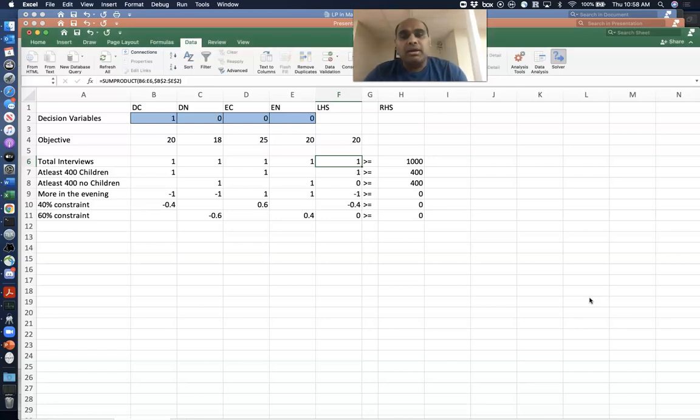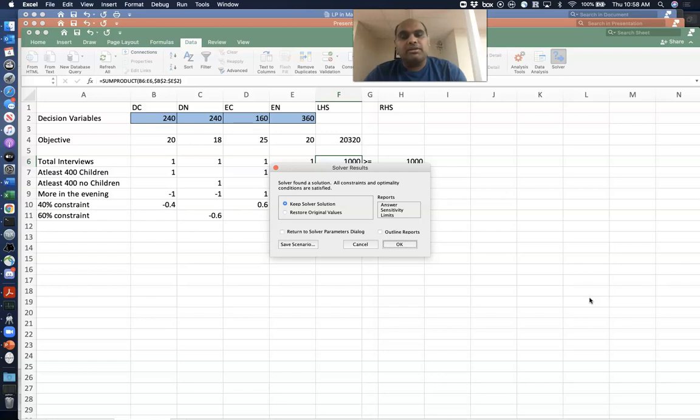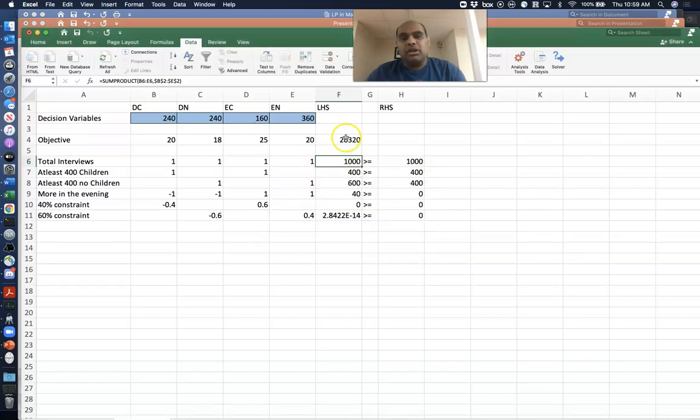Now again, we are not explicitly imposing the condition that the variables have to be integers, but as you see, the variables will turn out to be integers, and this is how we are going to conduct our operations. The minimum possible cost is 20,320. You cannot do this for less than 20,320. These are the values of the decision variables: conduct 240 interviews in the daytime for households with children, 240 interviews in the daytime for households without children, 160 interviews in the evening for households with children, and 360 interviews for households without children in the evening.